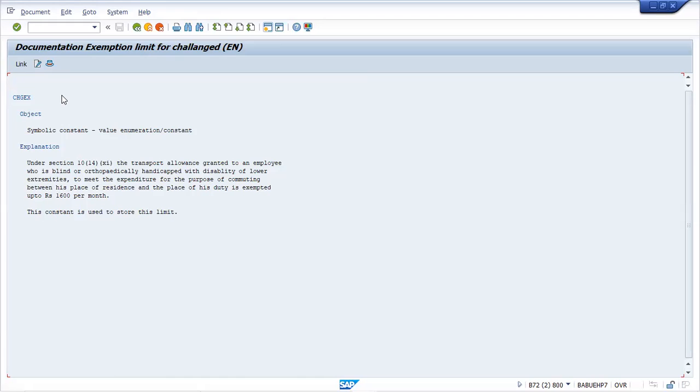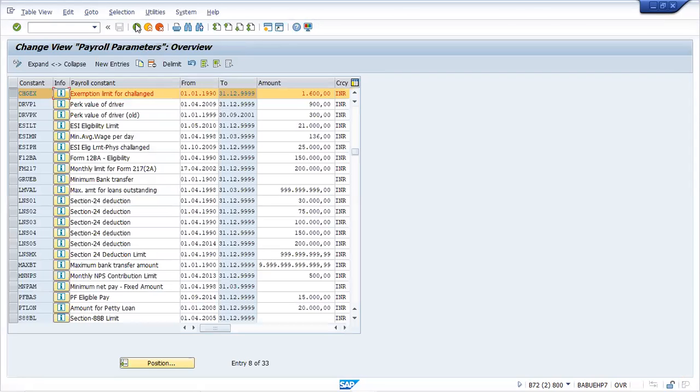Okay. Now go back to the previous screen where we were discussing function P0583. Go back there. You can close this window. I just thought to show you this constant. That is the idea. You can close this.